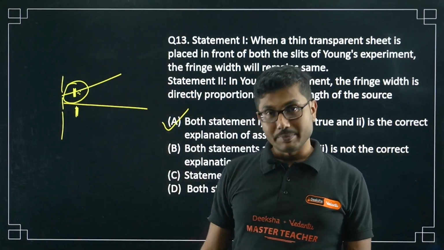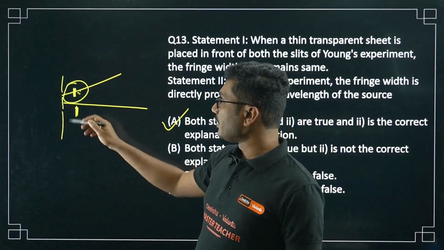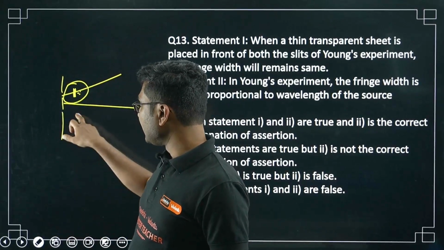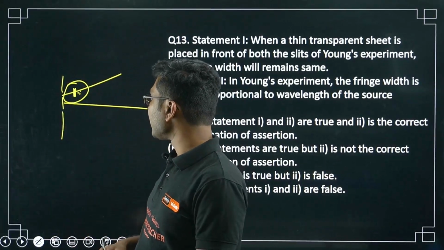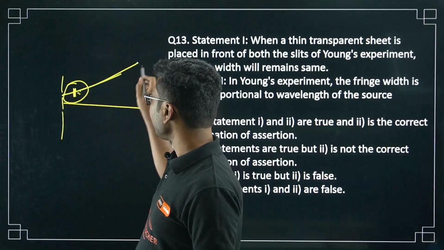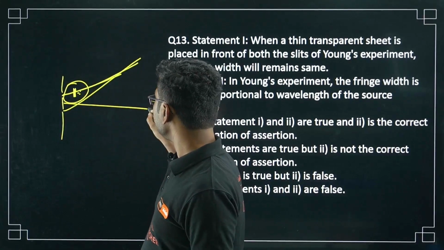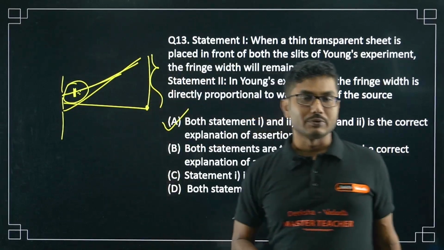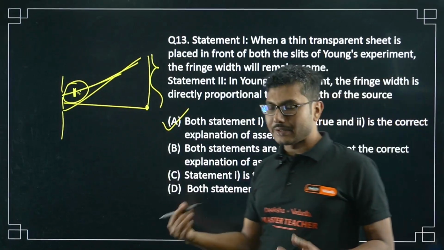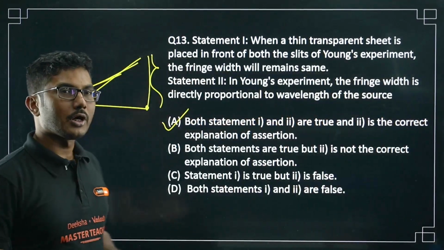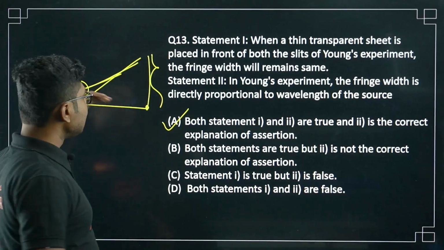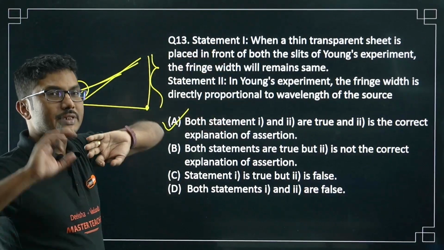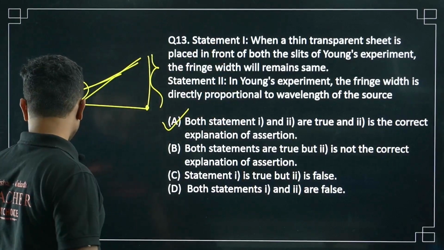The only thing that will happen if you place one sheet on one of the slits is that the path difference will change, so the central fringe will be shifted by some amount, which you can calculate. The theory part is no longer part of the syllabus, but this is an easy concept. This is correct because fringe width is independent of the path difference.